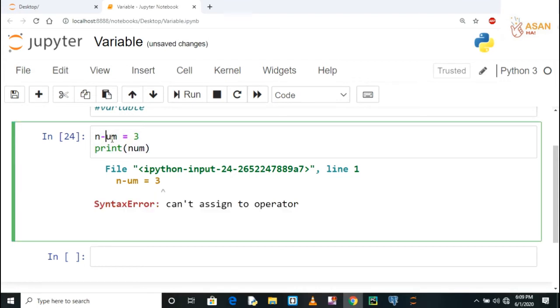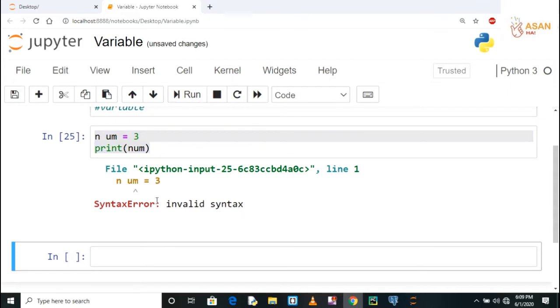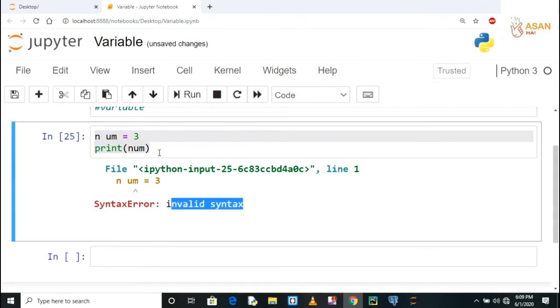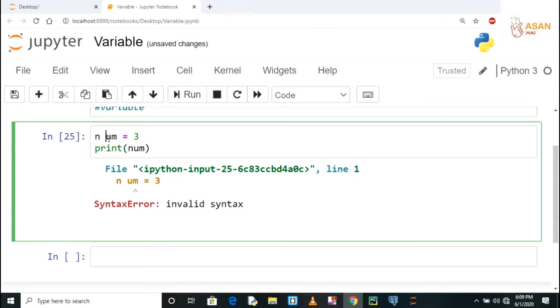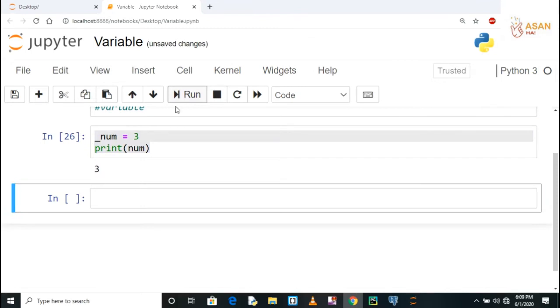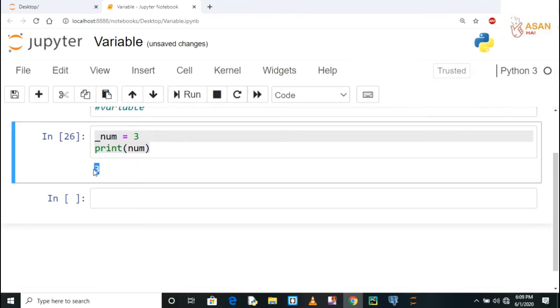The third convention is that I can't use a space in our variable name. So let's again run the code. Okay, again I am getting the error. What I can do with our variable name? I can use an underscore symbol at the start or at the middle of the variable name. So let's run. Great guys, we are getting the value, that is 3, printed on screen.